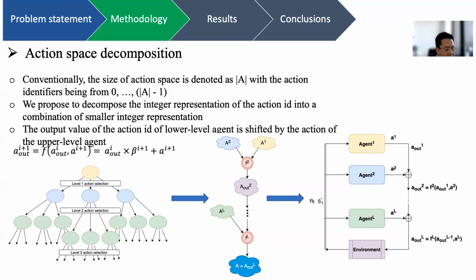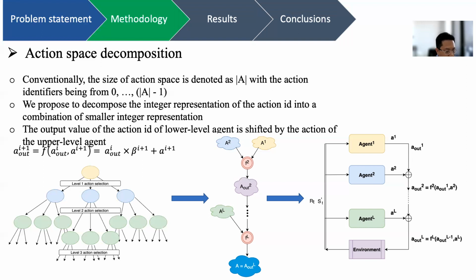Our proposal is to algebraically decompose the original action space into groups of smaller values, which we can design RL agents to learn as subgroups. Intuitively, the illustration below demonstrates the meaning of this decomposed scheme. The top level, level 1 agent, outputs an abstract action identifier, which then traverses down to the second level agents. The output value of the level 2 agent is shifted to higher values depending on the output value of the agent in level 1, up to the last level, in which the output value is shifted by all the values of the previous levels. This ends up scaling the final action identifier to be in the range of the original action space.